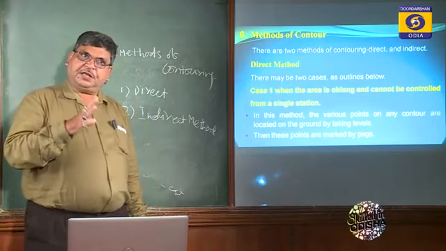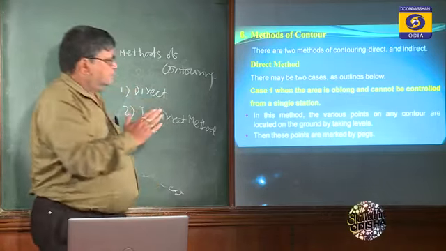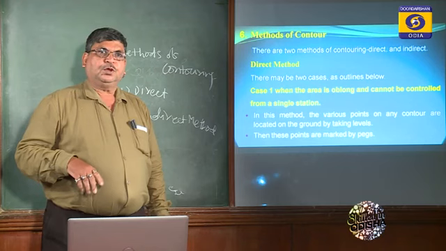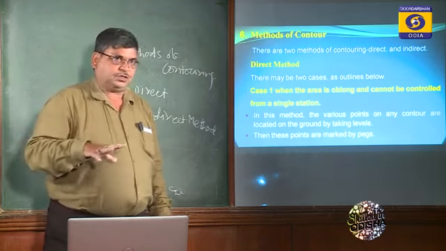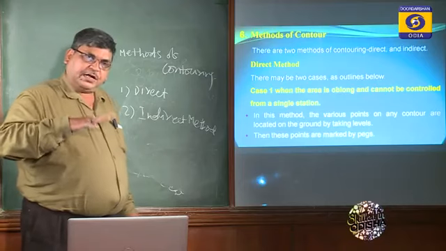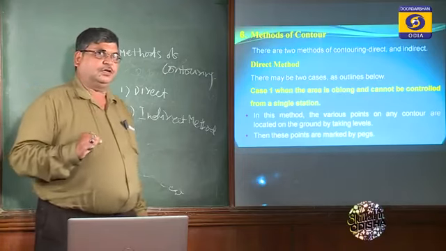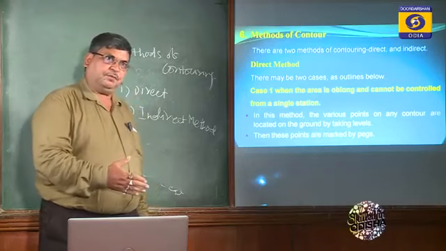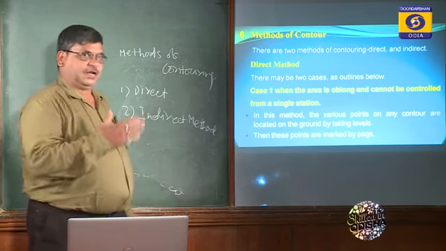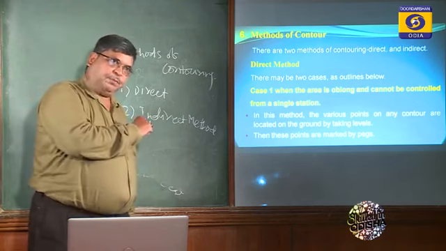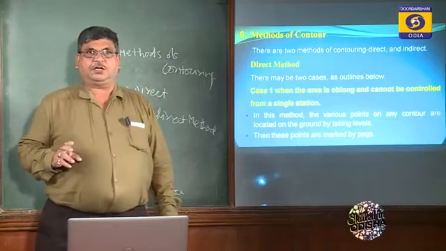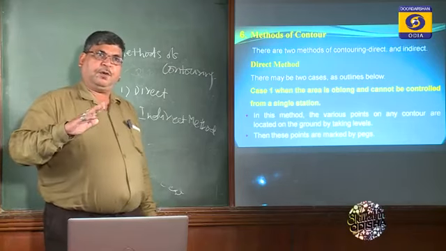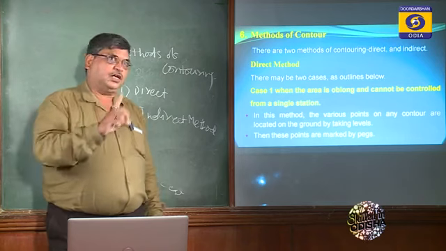If the area is very small, or oblong, it cannot be controlled from one point. In that case, we will take 2 to 3 different points. We can take help of the plane table survey, which you might already know, and fix it up in the field. Then we will take a benchmark. From the original benchmark, we make a temporary benchmark in that area to know the RL. Once we know the RL, we are interested in drawing the contour lines directly in the field.